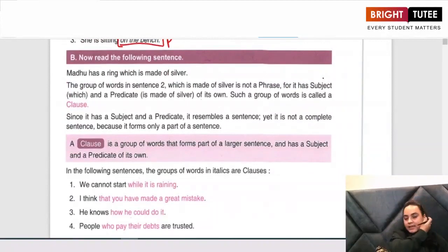Now look at the sentence again. Madhu has a ring which is made of silver. Now, in this sentence, if I talk about just this part, which is made of silver, again, I divide the sentence in two parts.